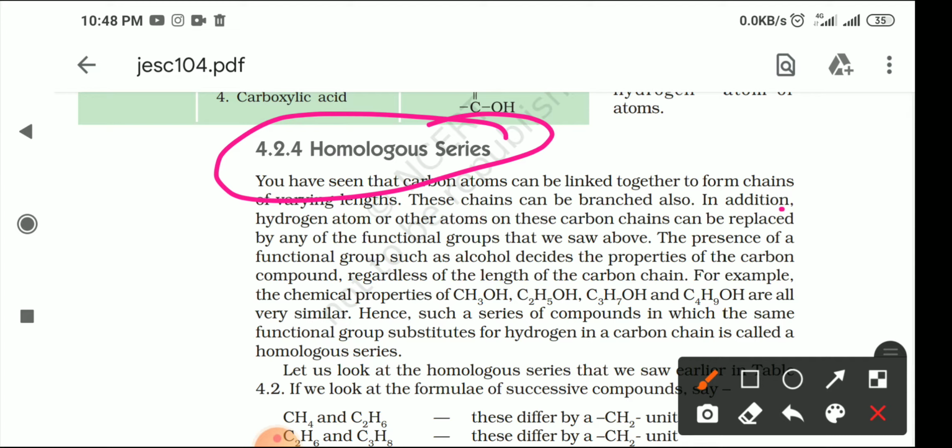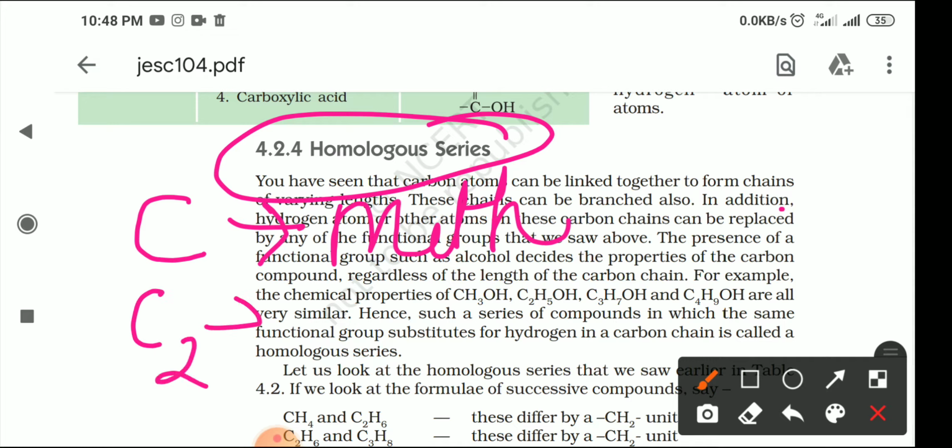When there is only one carbon atom in a compound, we use the term meth. If there are two carbon atoms, we use the term eth. Meth, eth.